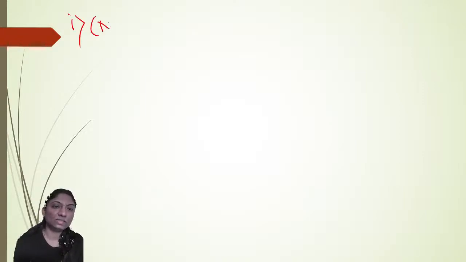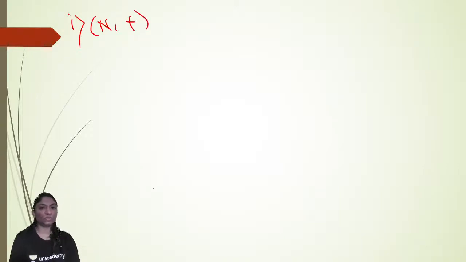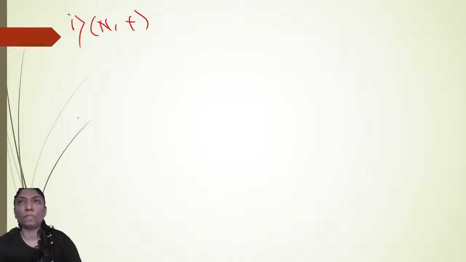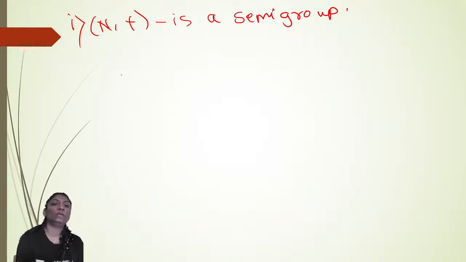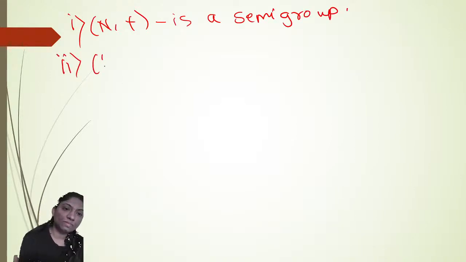Is N, the set of natural numbers, with respect to addition a group? No. Why? Because there does not exist any identity element in the set of natural numbers with respect to addition. It means 0 is not present in the set of natural numbers. So therefore N with respect to addition is not a group. But N with respect to addition is a semi-group.